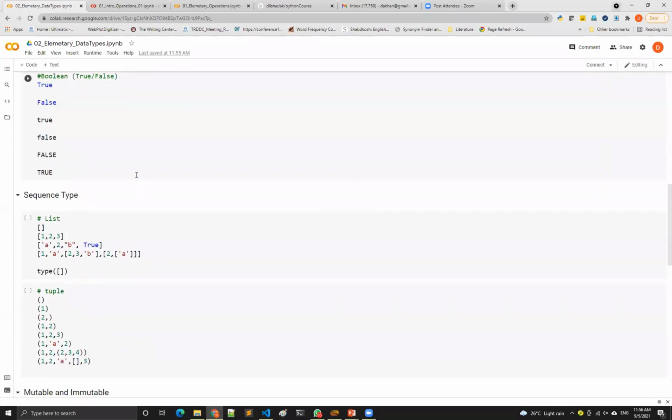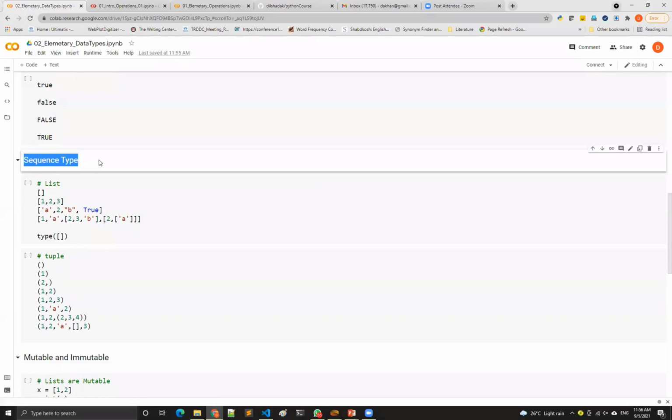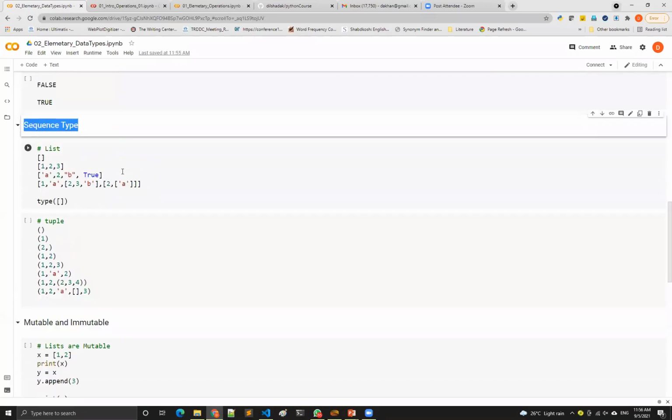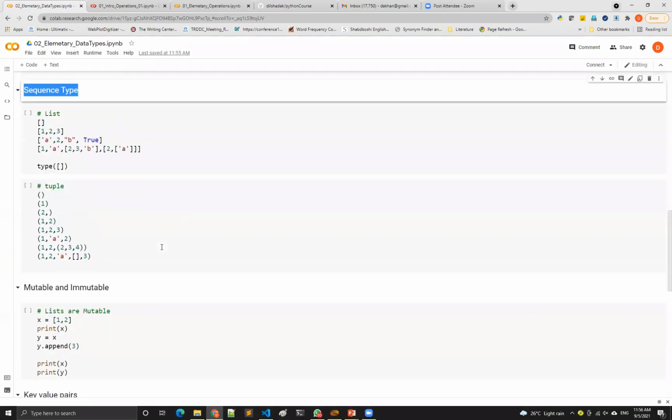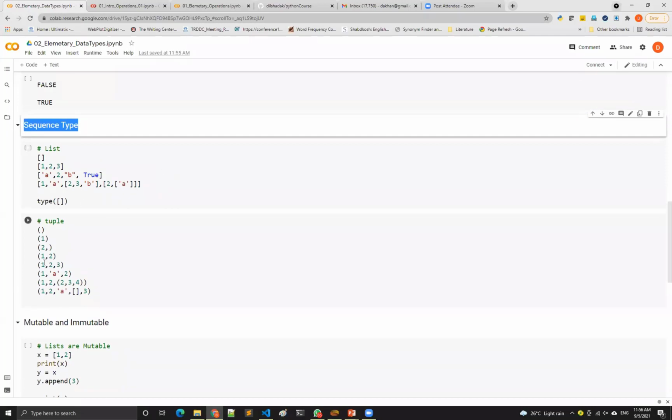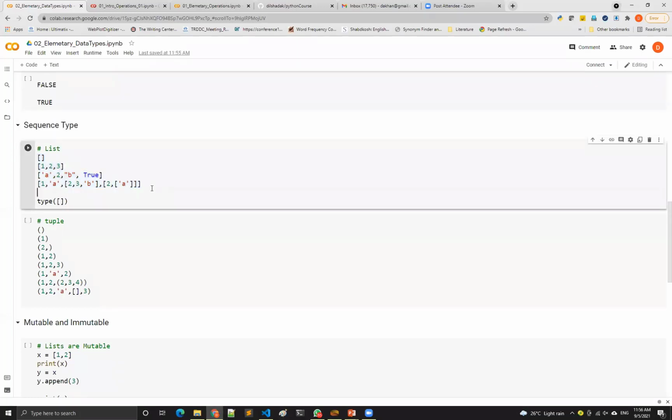Now we have data type of sequence type. In sequence we have three things that we can use. One is list, tuple, and the third one is set. I'm not going to go into detail of set. But generally, people use set for set operations only, and there is no order, there is no duplicate element. As a result, the use of sets is very restricted. However, list and tuples are used generally, and of these two, list is generally used in programming languages because of the power and flexibility that list provides.